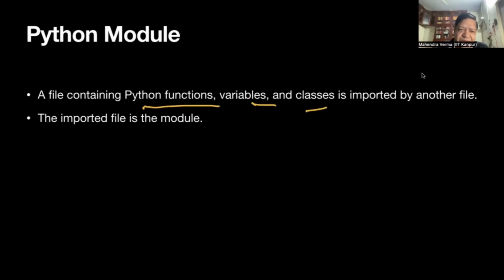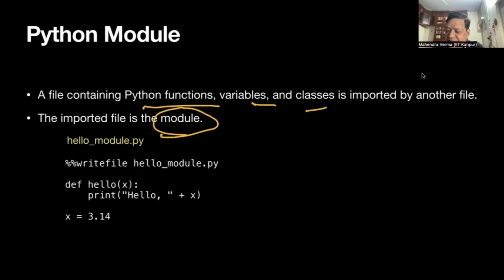And this imported file is called a module. Right now we'll assume that this file itself is a module for this present example, or we can create a bunch of files which will again be called a module. So we can have a module with one file, or a module with more files. But today we'll discuss modules with only one file.